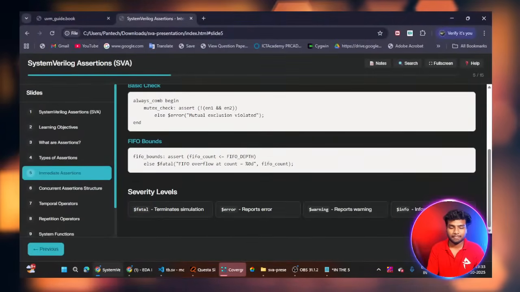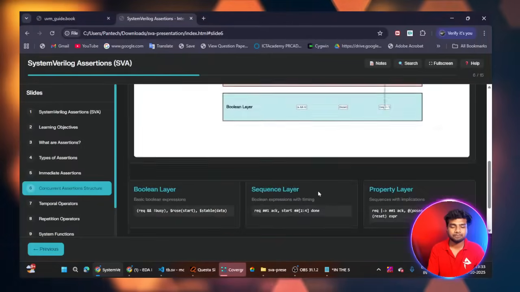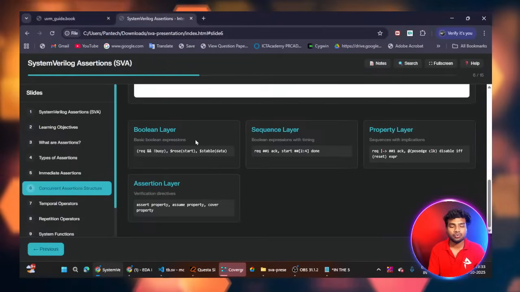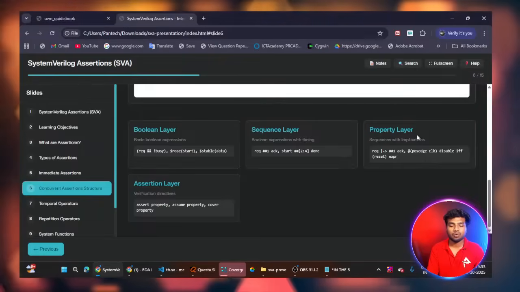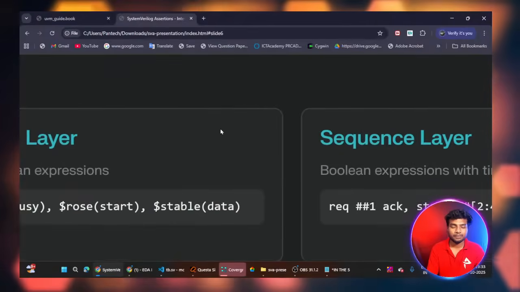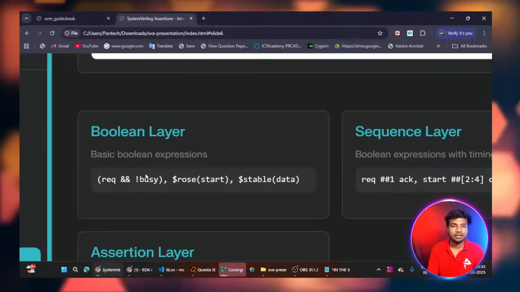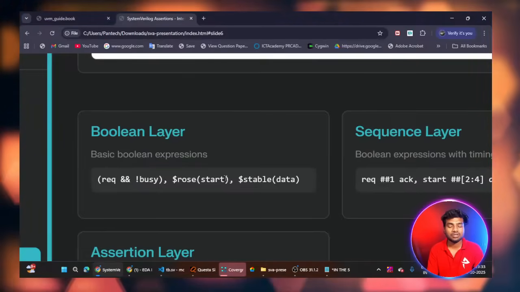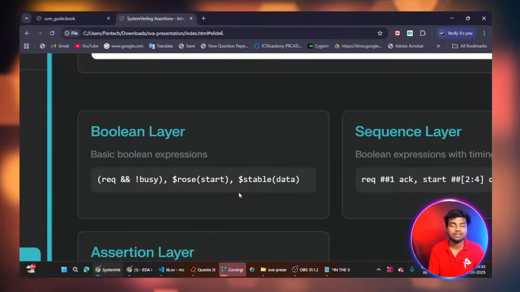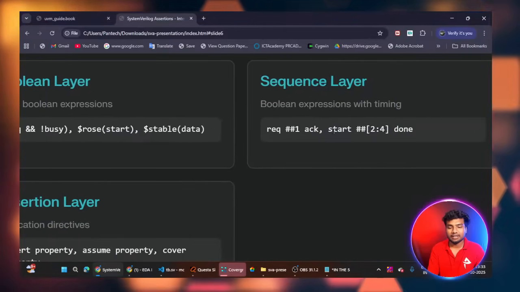So concurrent assertion is mostly used for sequential logic. Here we have to use the boolean layer, sequence layer, property layer and assertion layer. In the boolean layer you can write things using the logical AND operation, $rose, $stable. These are keywords in SystemVerilog assertion. We have a lot of keywords in SystemVerilog assertion: $rose, $stable, and then the implication operator.